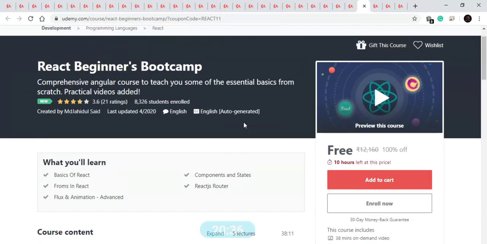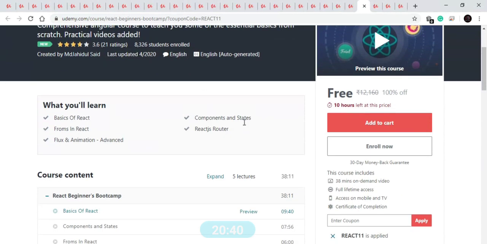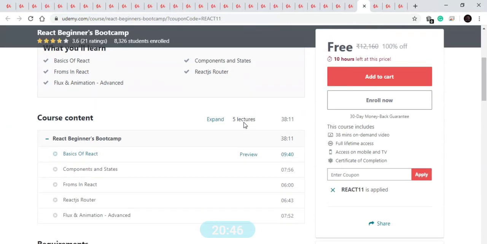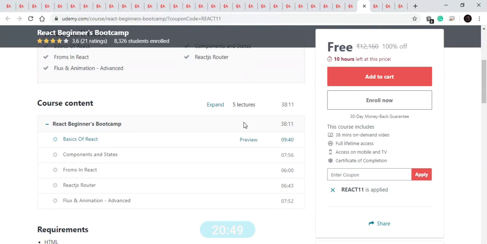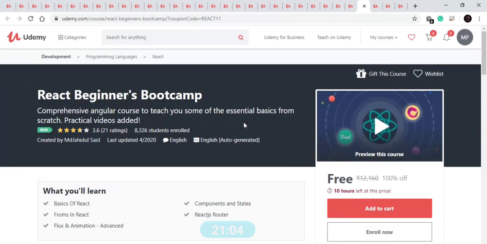Our next course is on React Beginners Bootcamp. In this course you will learn about the basics of React, forms of React, flux and animation, and you will learn about components and states. So this is a 38-minute very short course, available for free for just 10 hours. So be quick and get enrolled for it fast, and it comprises 5 lectures, and after that you will also get the certificate. In this course you will require some basic knowledge of HTML, CSS and JavaScript, and you will require those tools also. Now let's move to our next course.